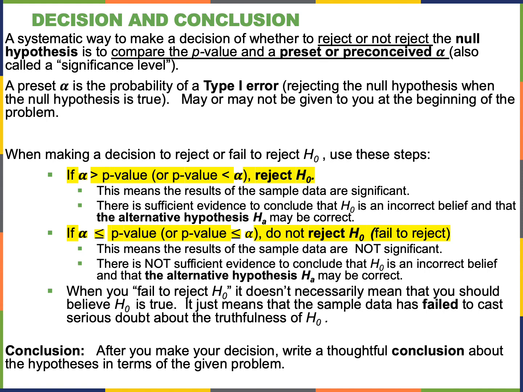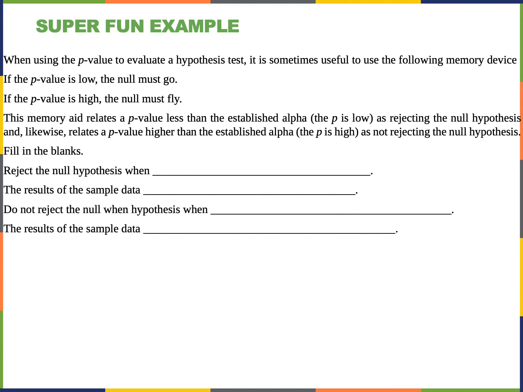So let's do a little bit more to make sure we hit on this. When using the p-value to evaluate a hypothesis test, this is kind of funny, sometimes it's useful to use this device. If the p-value is low, the null must go, right? P-value is low, p-value less than alpha. If the p-value is high, the null must fly, right? So if the p-value is less than alpha, you reject the null. If the p-value is greater than alpha, p is high, we do not reject.